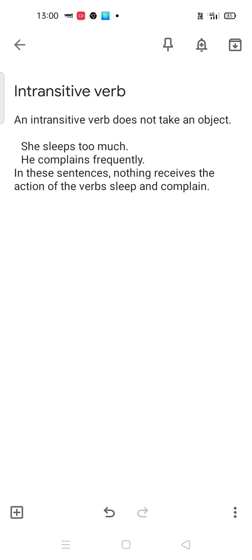Transitive verb is quite hard, meaning not very hard, because it is also very easy. But if you are learning it as a new learner, if you are learning this topic for the first time, it's hard but not much. So let's come on to that topic.